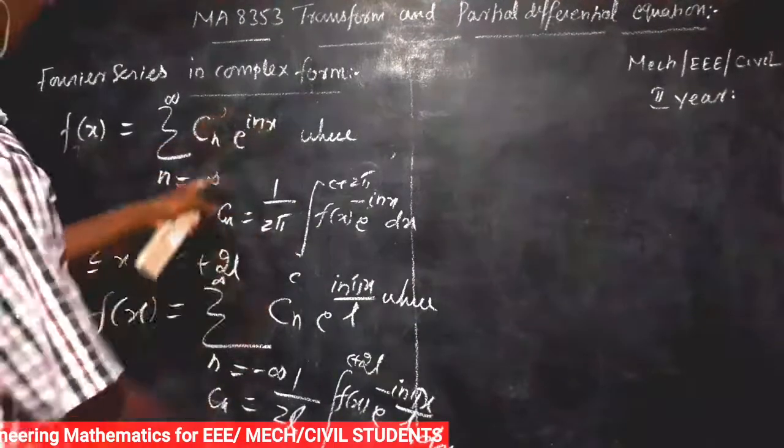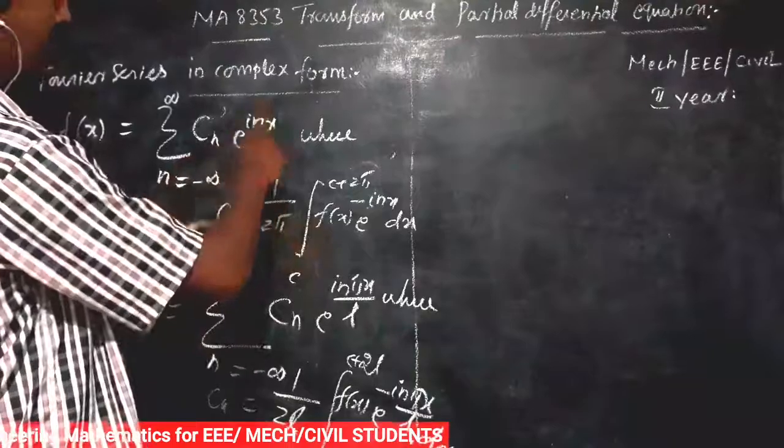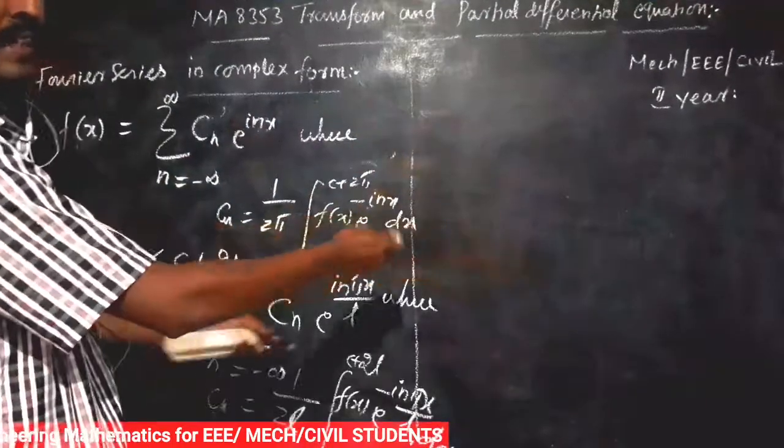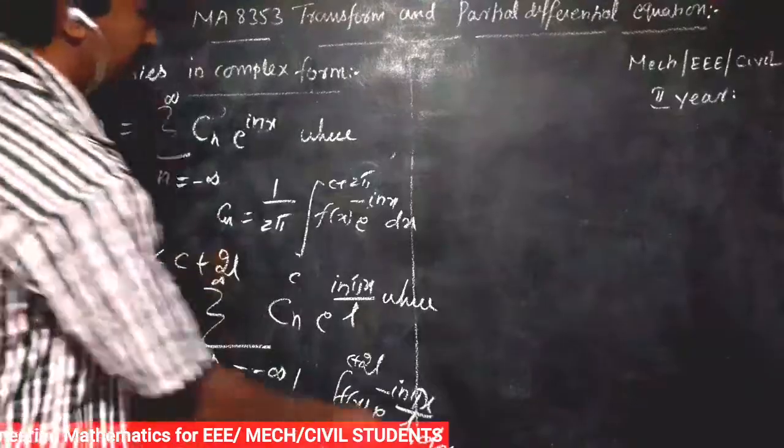So the two are different. Here, i n x is used, whereas in the ordinary Fourier series, cos nx and sin nx come, and in the change of interval, cos n pi x by l and sin n pi x by l come.